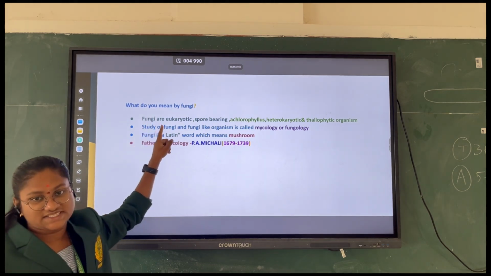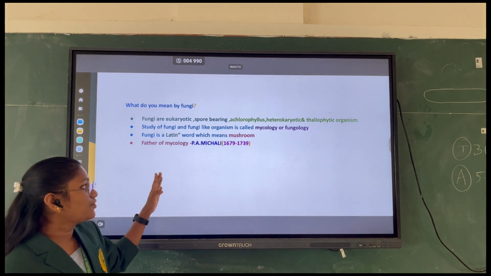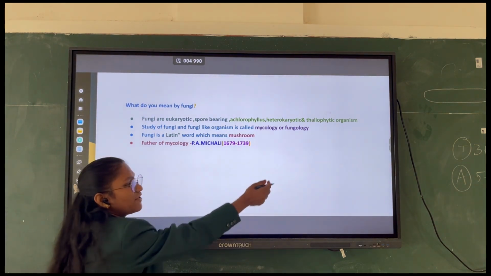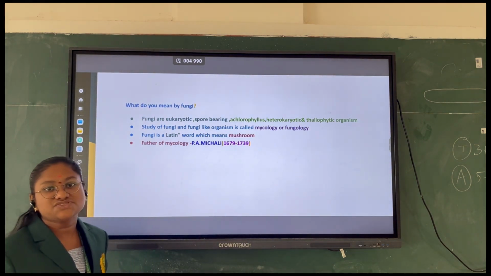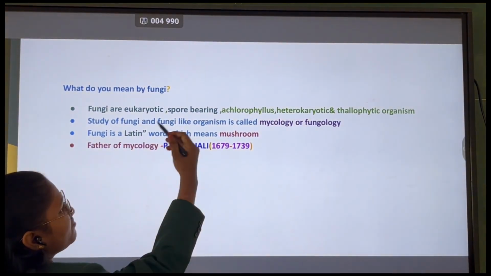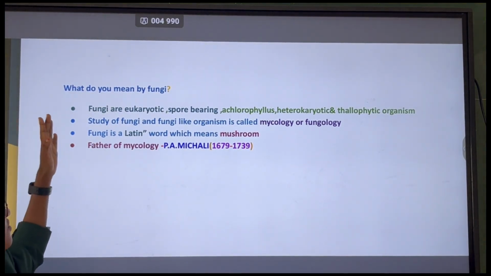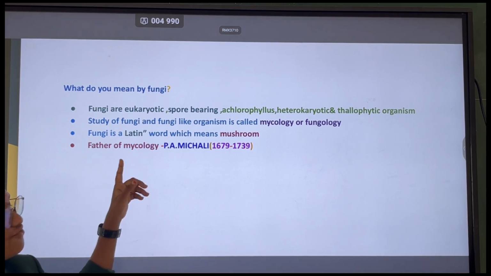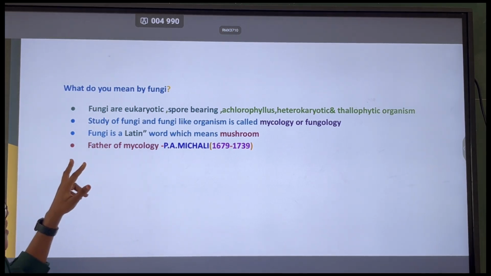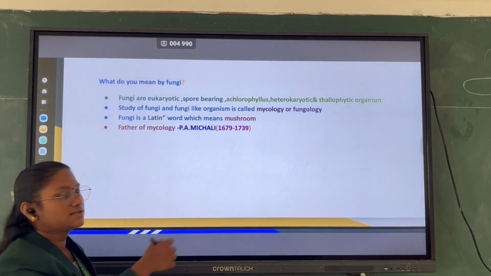Fungi are eukaryotic, spore-bearing, achlorophyllous, heterokaryotic, thallophytic organisms. Thallophytic means having vegetative cells. The study of fungi and fungi-like organisms is known as mycology or fungology. Fungi is derived from the Latin word which means mushrooms. The father of mycology is P.A. Micheli.